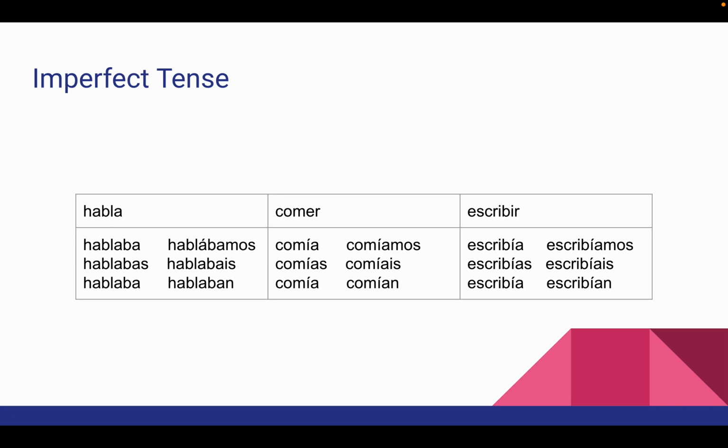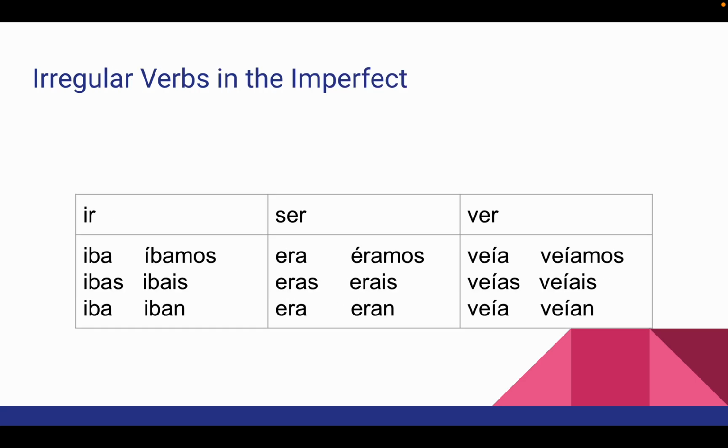So if we want to talk about hablar, we used to talk or we talked a lot in the past, becomes hablaba, hablabas, hablaba, hablábamos, hablabais, hablaban. Comer, we would eat all the time in the past, becomes comía, comías, comía, comíamos, comíais, comían. And escribir, we would write, we wrote essays all the time. Escribía, escribías, escribía, escribíamos, escribíais, escribían.